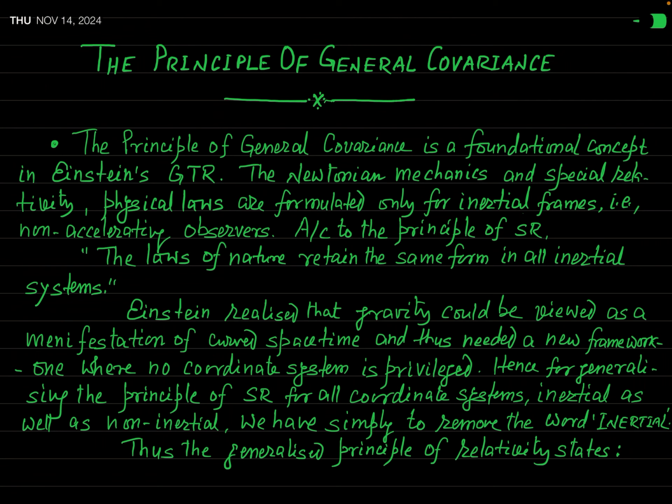In fact, this principle of general covariance is the foundational concept of Einstein's general theory of relativity. This provides the foundation stone, you can say, to general relativity. You know that the special theory of relativity is limited only to inertial systems, and that's why its name is a special theory, because this theory is not valid in a non-inertial frame.